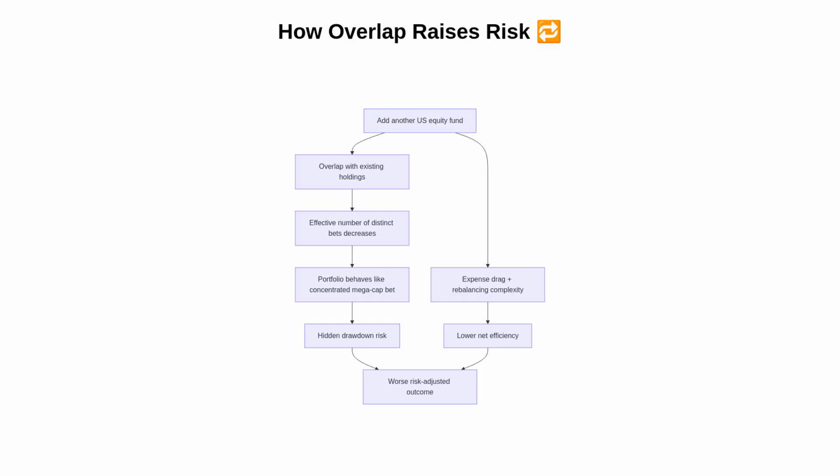Moving forward, let's walk through the flow. When an investor adds another U.S. equity fund, overlap with existing holdings increases. As overlap grows, the effective number of distinct bets shrinks. The portfolio then behaves like a concentrated position in the same mega-cap names, creating hidden drawdown risk. In parallel, additional funds add expense drag and rebalancing complexity, reducing net efficiency. Both paths align toward a worse risk-adjusted outcome than expected.